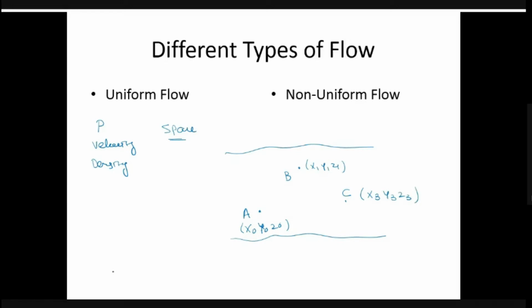So if my velocity with respect to the space, s, is equal to 0, meaning there are no variations, then that kind of flow is called uniform flow. Means throughout the space the velocity is the same at every point, at x equals 0, at x equals 1, at x equals 2, or x equals 3, so we can say that this is uniform flow. And for non-uniform flow, the properties or parameters are changing with respect to space.